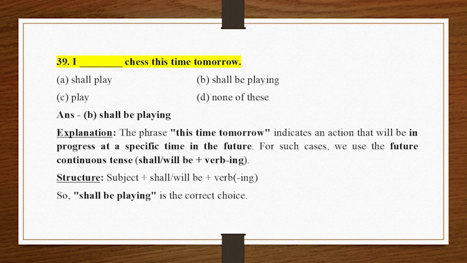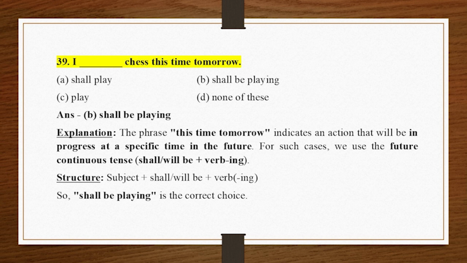39. I underscore chess this time tomorrow. A. Shall play. B. Shall be playing. C. Play. D. None of these. Answer B. Shall be playing. Explanation. The phrase this time tomorrow indicates an action that will be in progress at a specific time in the future.